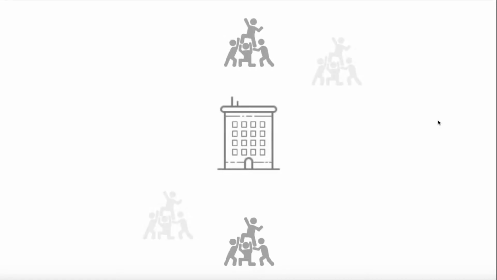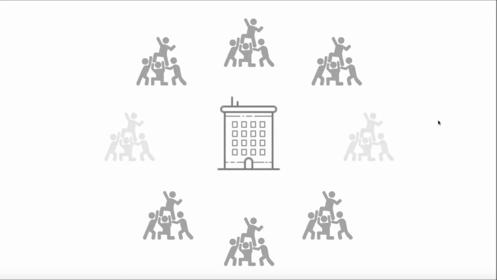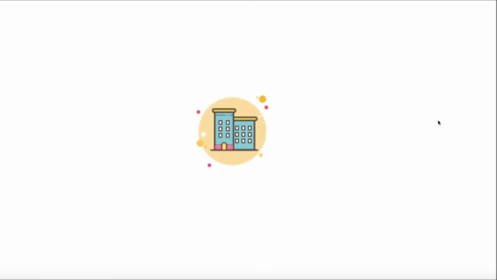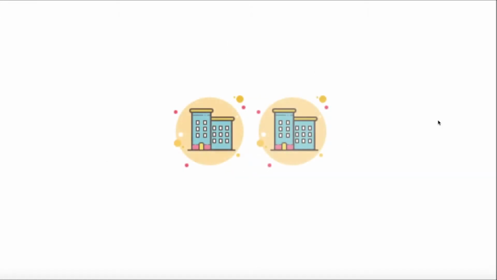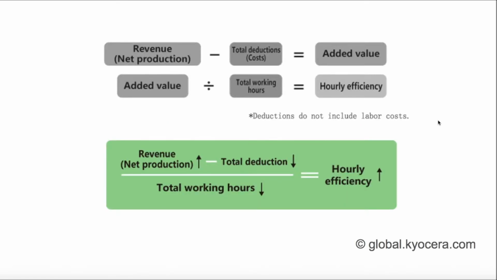It's the division and organization into small units called amoebas. When the amoeba unit grows, it's divided into two daughter amoebas like a cell division. As the parent unit is generating great added value, the child unit will clone its methodology for rapid growth. The Amoeba Management System growth indicator is called hourly efficiency, which shows the company's added value per hour.